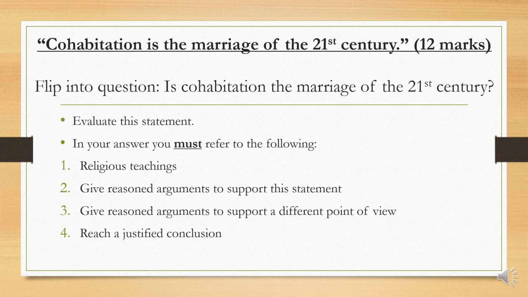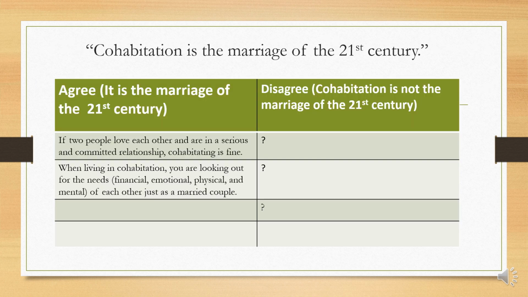So moving on to our next slide, we'll look at a table where we'll have the agree points and the disagree points. In this slide, we're going to look at the agree points of view. So cohabitation is the marriage of the 21st century. Now, I have two agree views here, and I'm going to read them out.